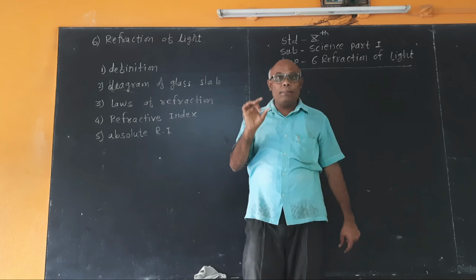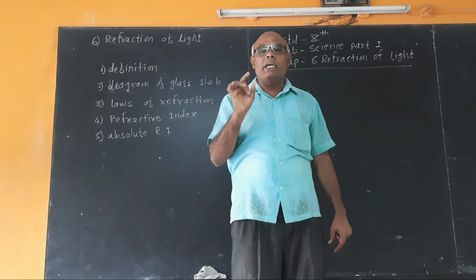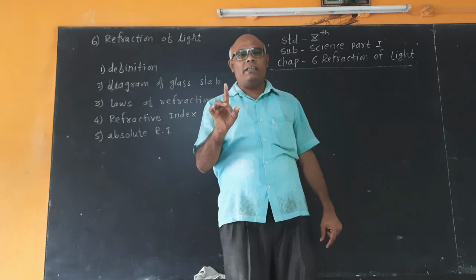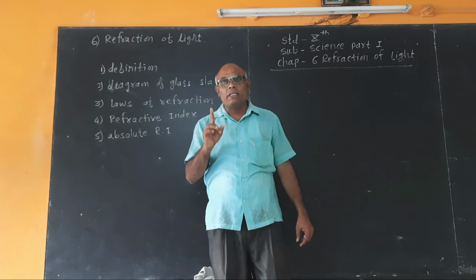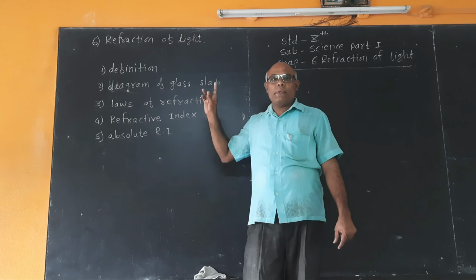What is the definition of refraction of light? The light rays change their direction when they pass obliquely from one transparent medium to another transparent medium is called refraction of light.